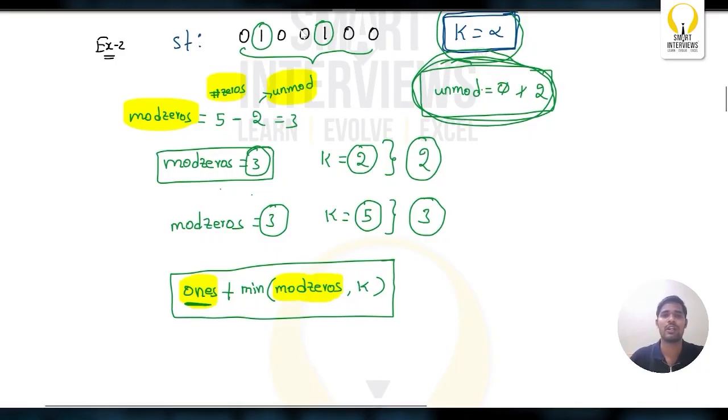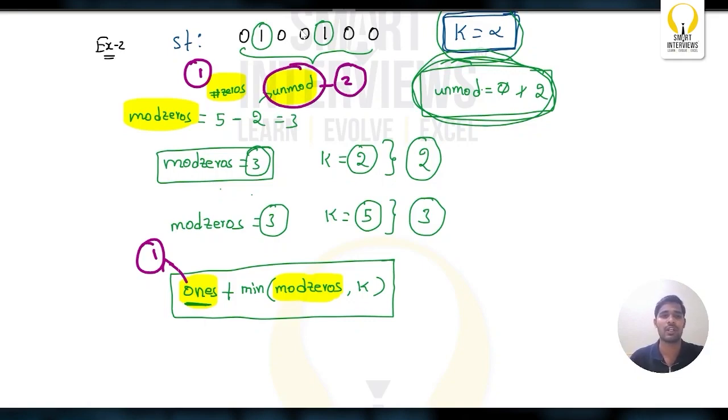So first we'll find out the total number of zeros and total number of ones. After that, we'll find out the total number of unmodified zeros. If you are able to find that, you can get the modified zeros and you can get the final answer.